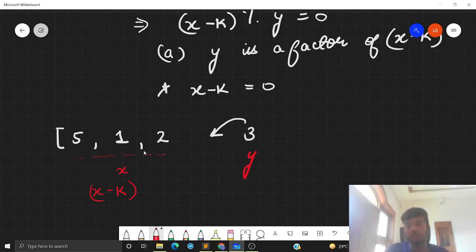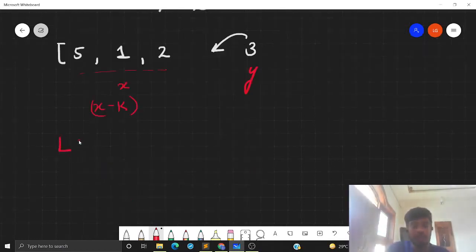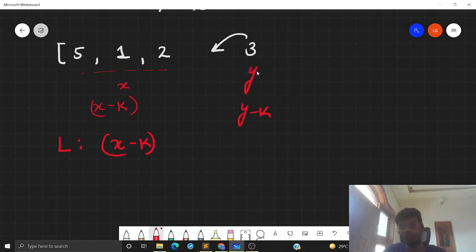What we can do is store the list of the factors of x minus k. If I have a list L storing all the factors of x minus k, then I can quickly check if y is there in the list or not. If it is there in the list, then it's a bad situation. Otherwise, I can say that this can be easily introduced into our subarray. I will introduce the 3 into my subarray and I will again find the factors of y minus k and store it in the list because now it will be acting as an x in the near future. So this is the algorithm that we will be having for this problem.